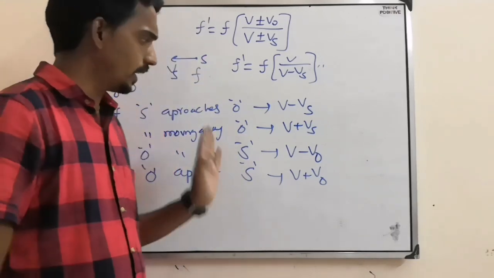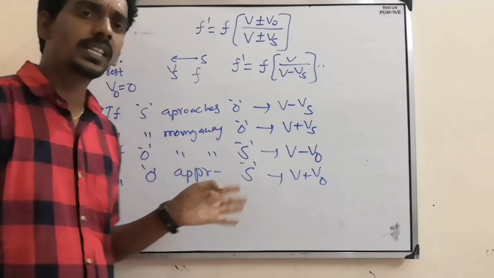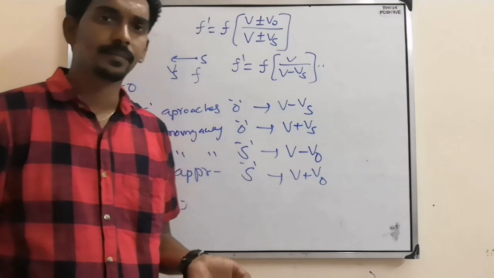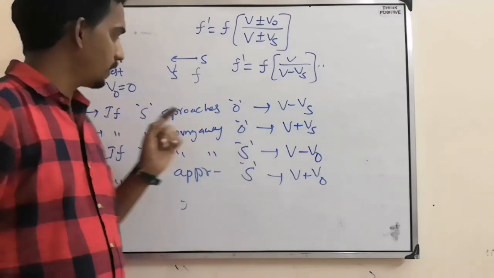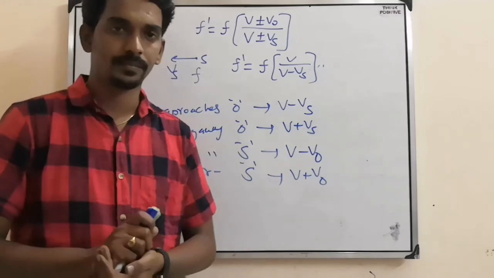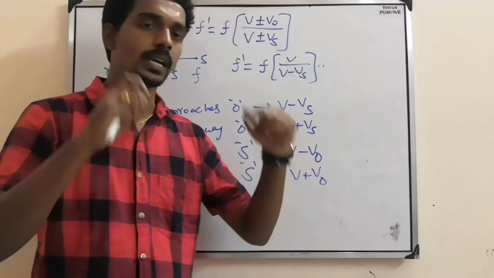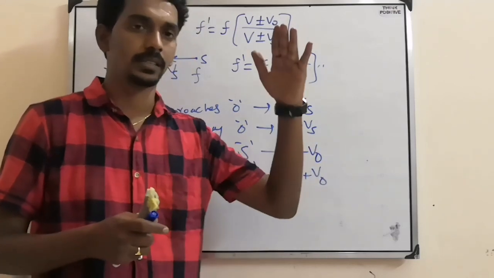So here, remember any one, the remaining three will come automatically. How? I will explain. See here, first, the source approaching the observer means frequency should increase.